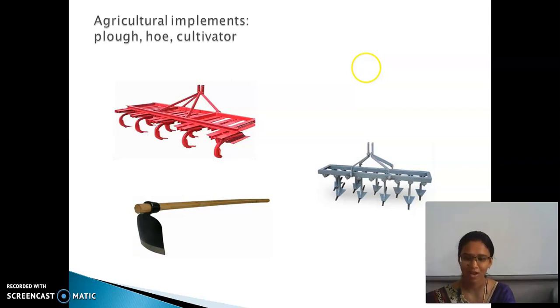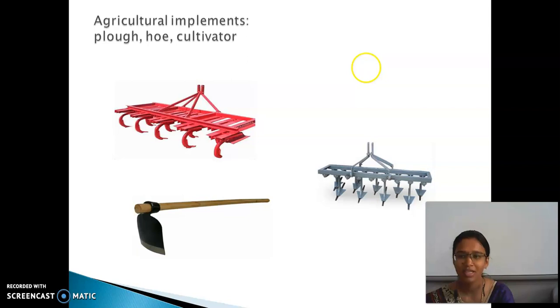Now I will explain about the plough. It is made of iron or wood and is placed on a beam, or attached to a tractor, or placed on animals like cows, camels, and horses.